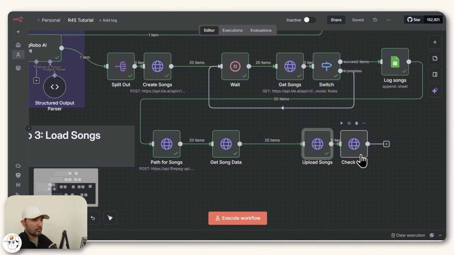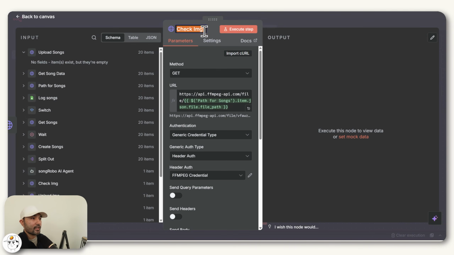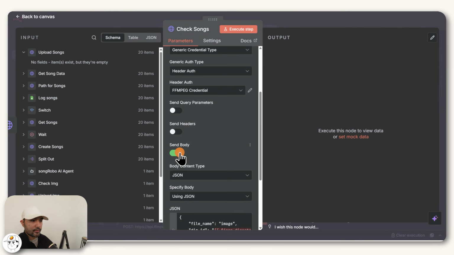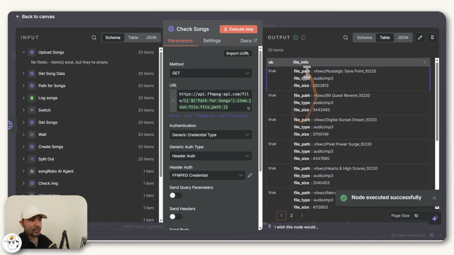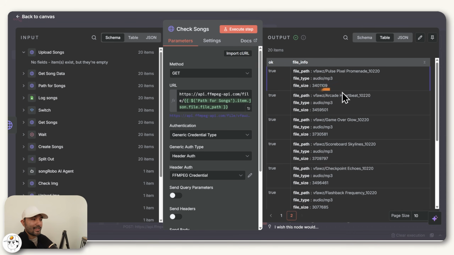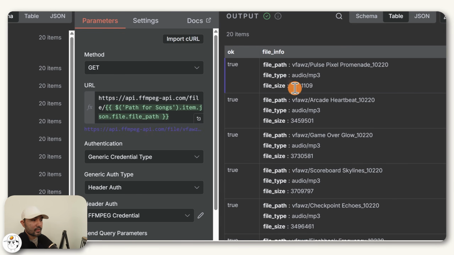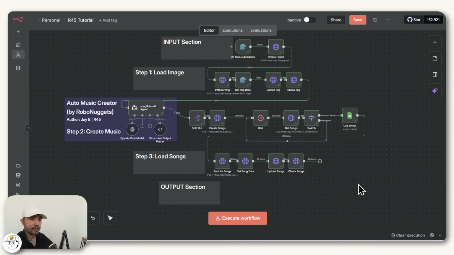So we just have to open and run this check node once again, but this time to check for the songs. So this should be all set up. Just make sure to toggle the send body as off. And when we execute this step, what it is just going to do is return those 20 items back to us, but this time confirm that the file has been uploaded for all of them. And so that's step 3 now done.